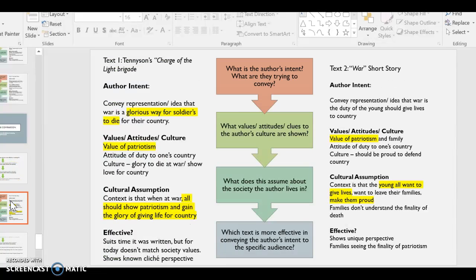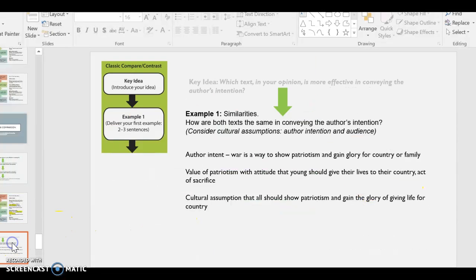So first thing you need to do, you go through, you identify how are these texts similar in the intent. So again, this was something we were all struggling with. Is what are we assuming about the context of the setting, the society that the author was writing in? And you'll put it together. So at this stage, I still haven't said which is more effective. You can know in your own mind. You don't have to know. It'll be through the process. You will find that. So I've summarized that here, and that's what I'm going to talk about.